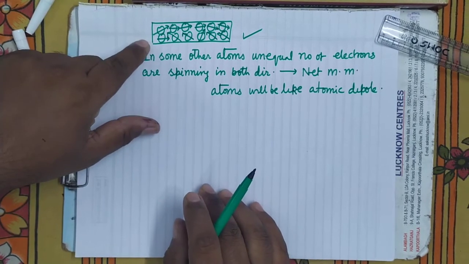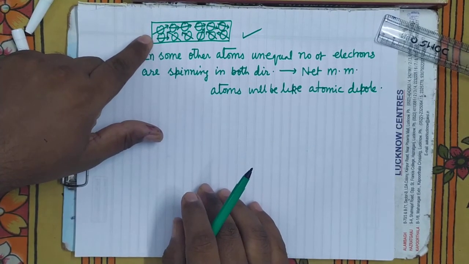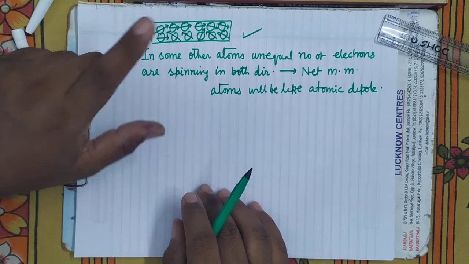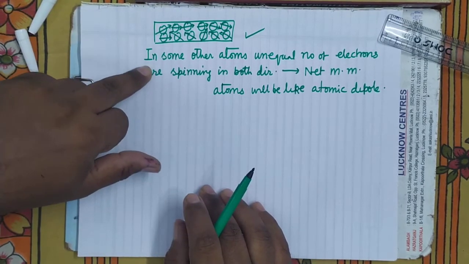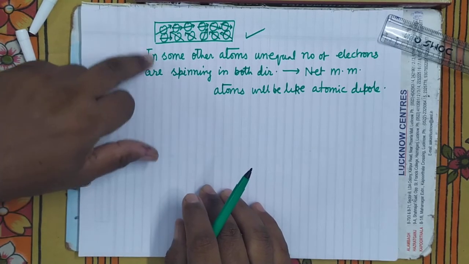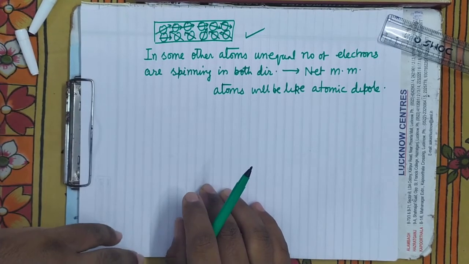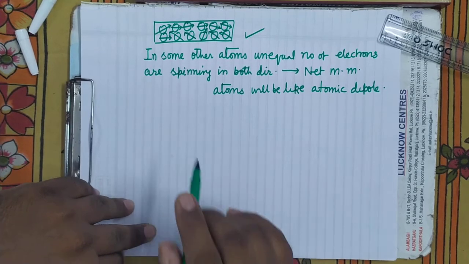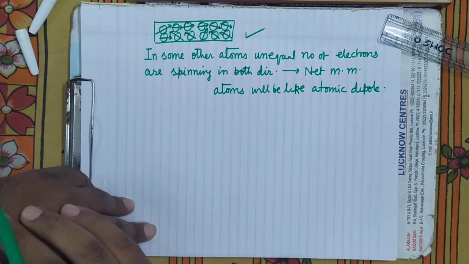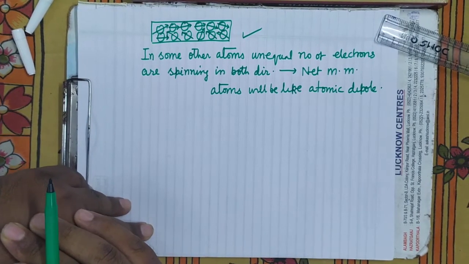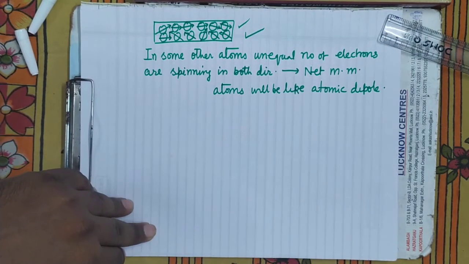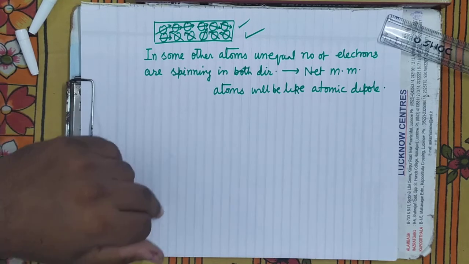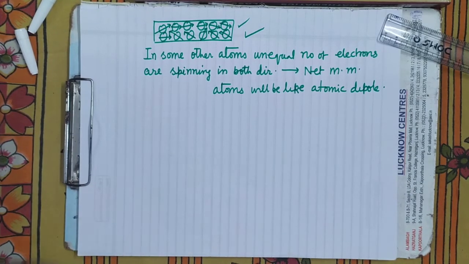So in case of such substances which are composed of this type of atoms, these atoms are disoriented. And when they are randomly oriented, the substance will be in the unmagnetized state.